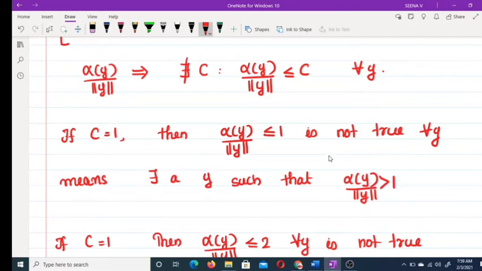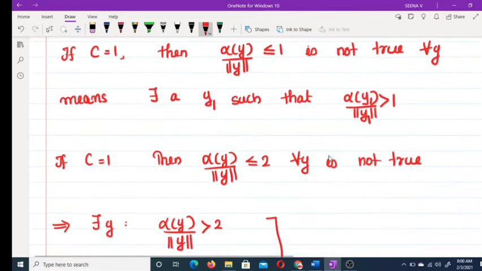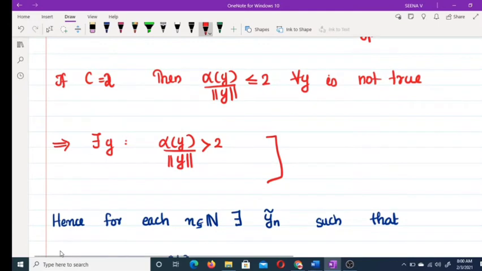You can write this as there exists some y1 such that alpha y1 by norm of y1 is greater than or equal to 1. If C equal to 2, then alpha y by norm of y less than or equal to 2 for every y is not true. That means there exists a y2 such that alpha y2 by norm of y2 is greater than 2.